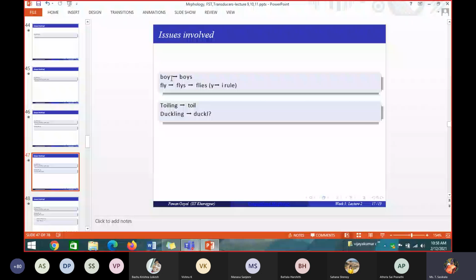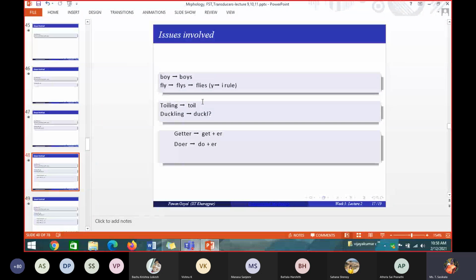Similarly, you see, do plus ER is doer. First, get plus ER. I have the word get, and I am adding the suffix ER to it. What would be my output? What is the actual output, can you tell me? Double T should come. But a single T would only come here.